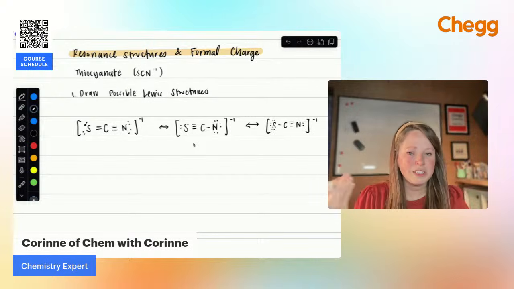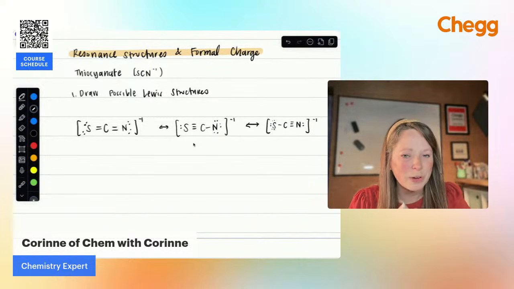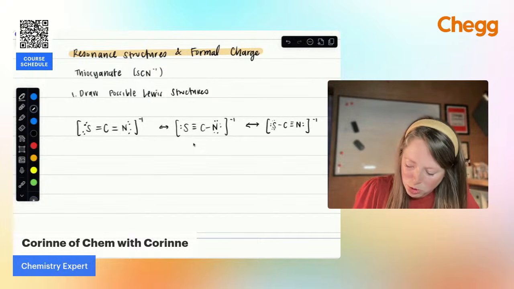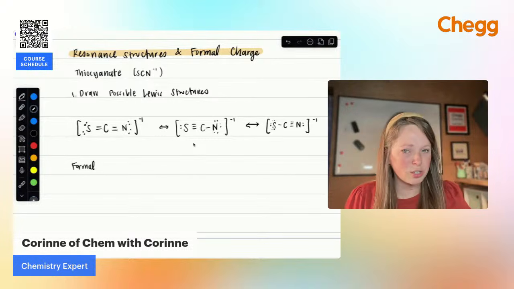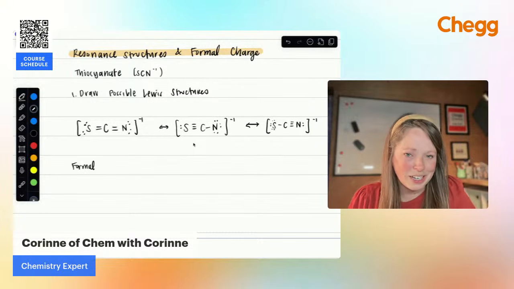All right, so each of these has a thiocyanate -1 charge. How do I determine which one is the most likely structure? And with this is where formal charge comes into play. So formal charge is just going to help us designate the best structure. So basically, we're going to look at the charge of each atom in this compound and decide what's most likely.